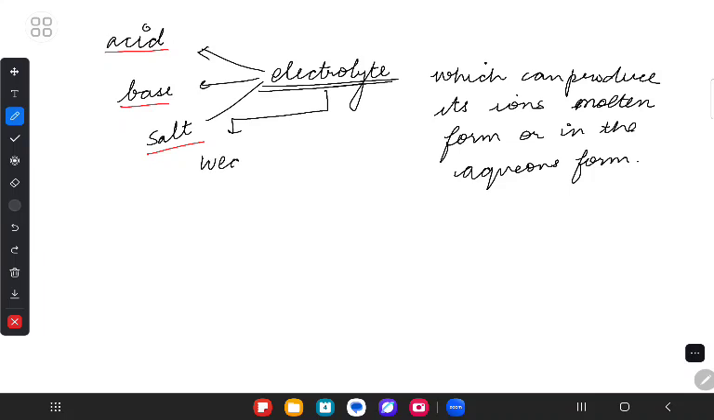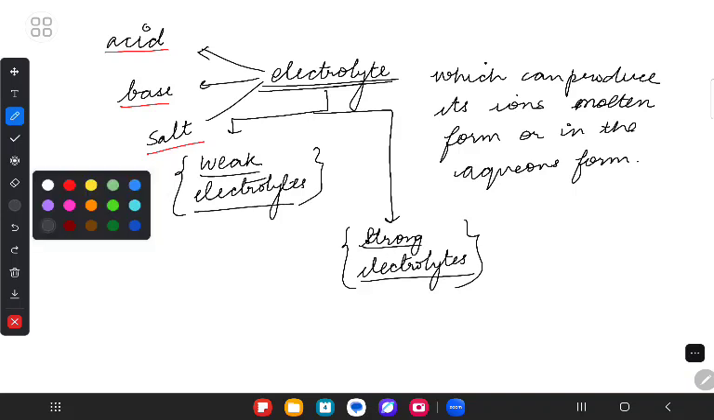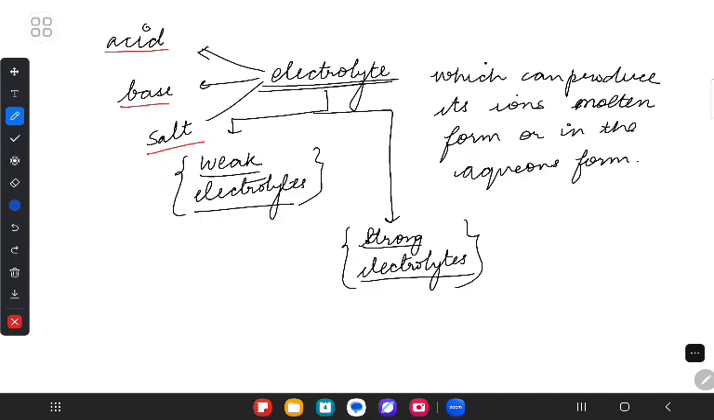Generally, we classify electrolytes as weak electrolytes and strong electrolytes. So when I say that something is a strong electrolyte and something is a weak electrolyte, what does that mean? Weak electrolyte means that if I am taking 100 molecules of some acid, base, or salt,